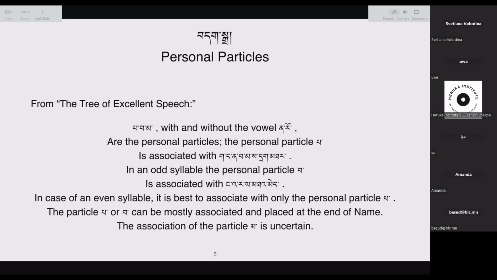Then the other rule it tells us is the usage of nga, rala, tame. The particle wa is associated with nga, rala, and tame, meaning without suffix letter.